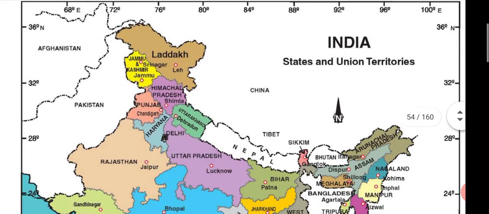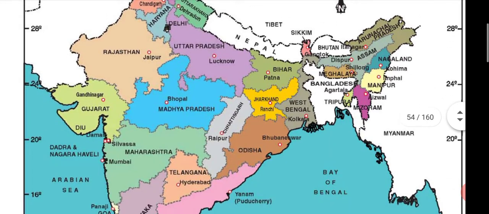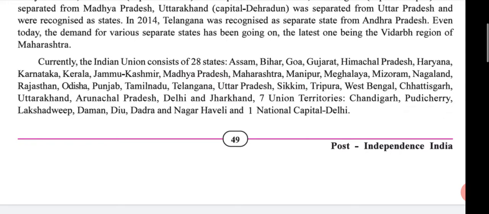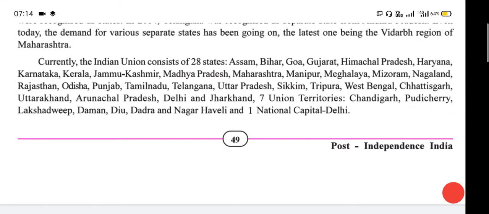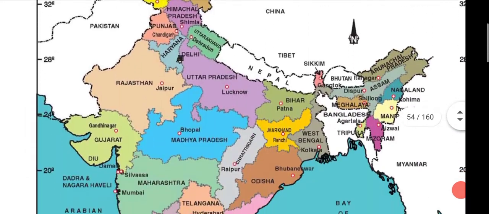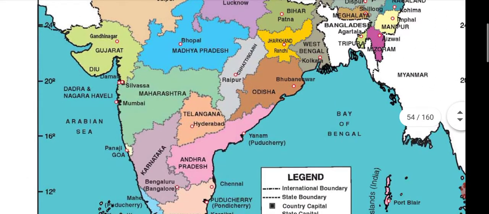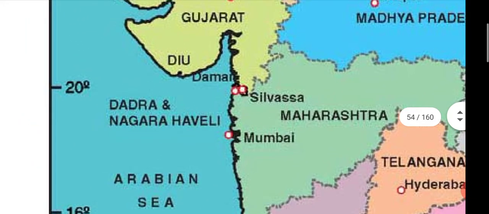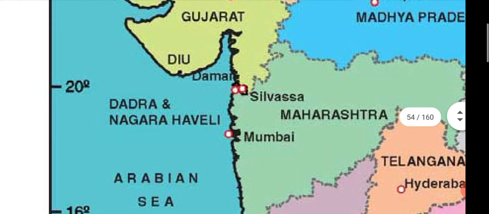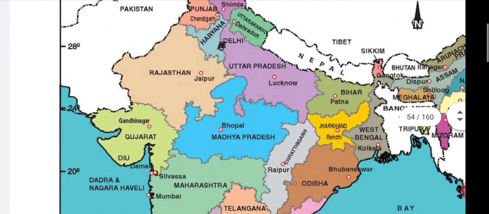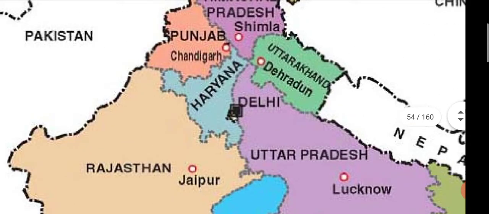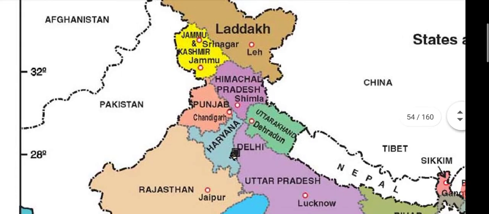States and union territories. You know the names of the union territories, I think. Read one time: Chandigarh, Pondicherry, Lakshadweep, Daman, Diu, Dadra Nagar Haveli, and the capital. Listen. Diu, Daman and Dadra Nagar Haveli. Then Chandigarh and Delhi. See here.